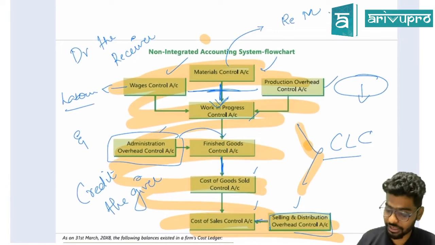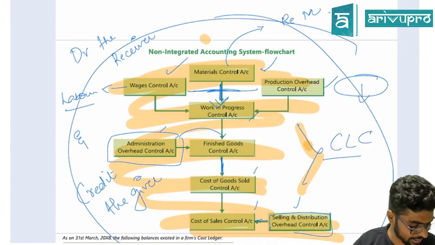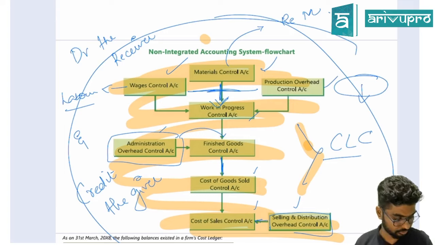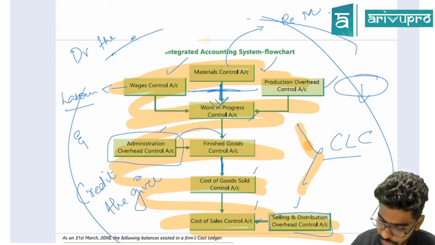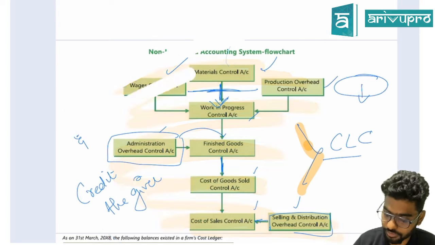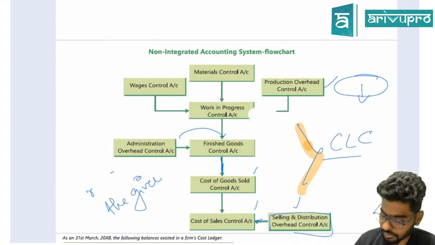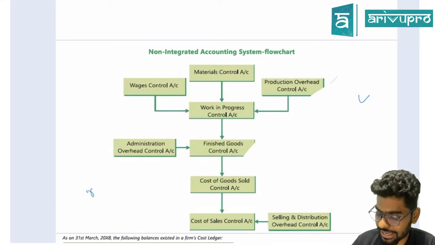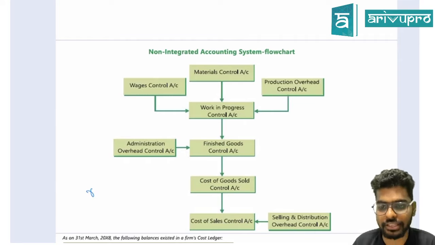Guys, remember this. If you do not have any of these names, anything over and above this name is gonna go to what? My cost ledger control. Are you clear?